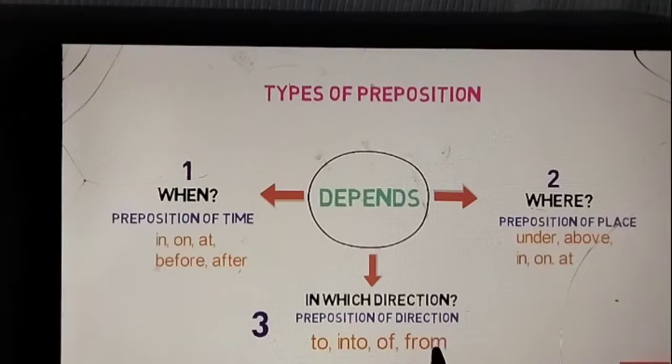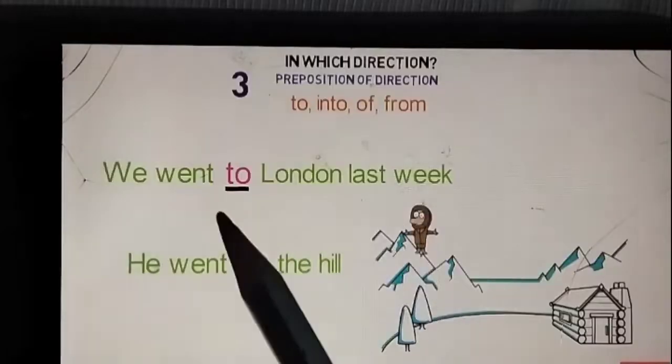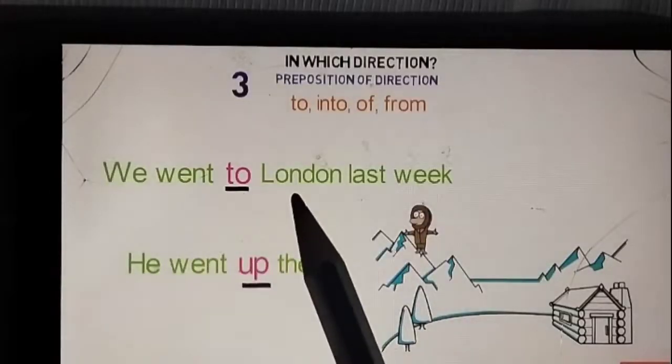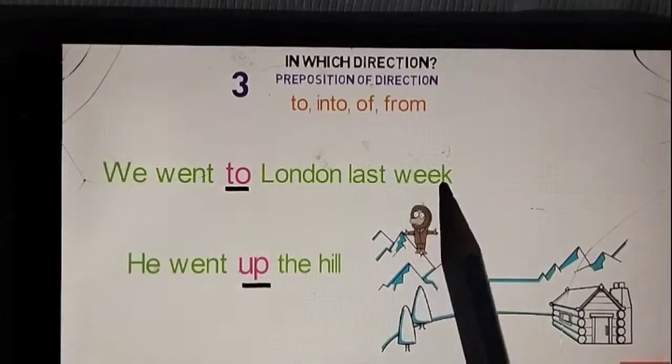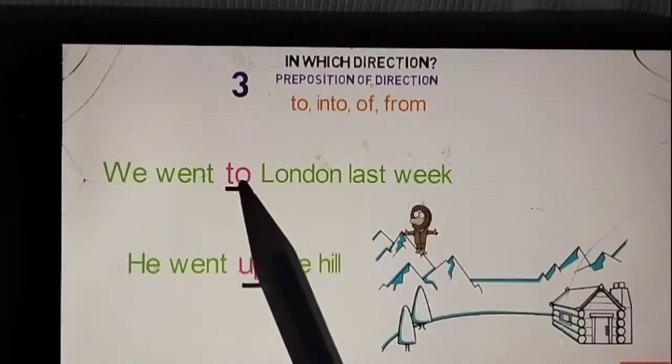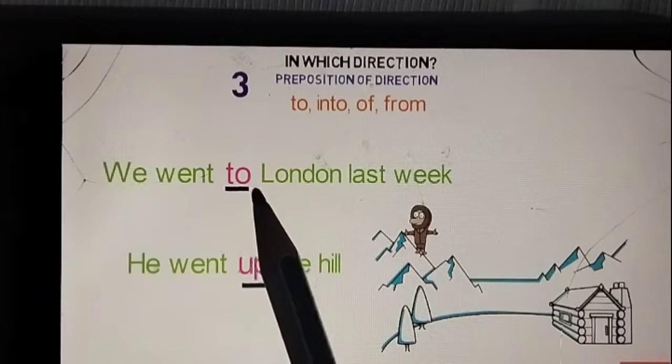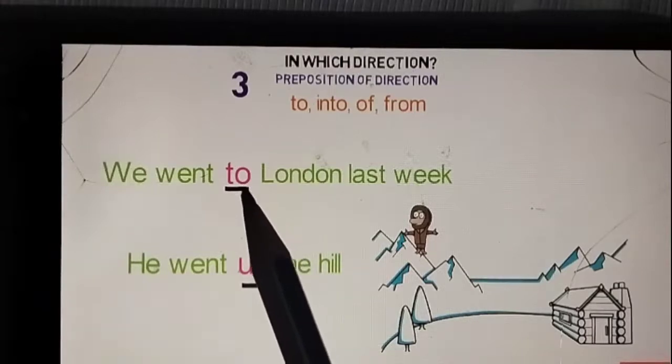Some of the examples of them are to, into, of, from, etc. Let me give you some sentence examples to make things clear. We went to London last week. Here, to describes in which direction we went. So, here, to is the linking word and is a preposition.